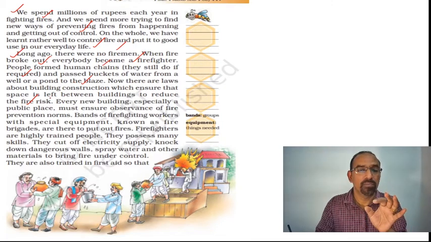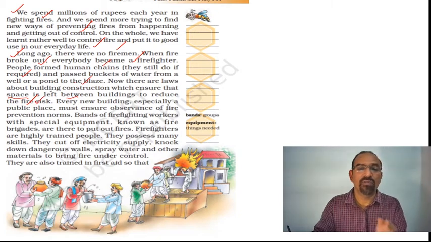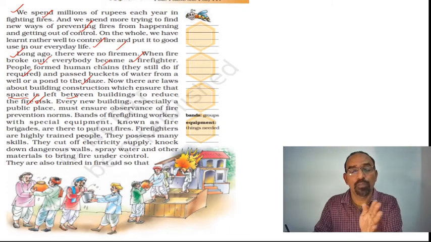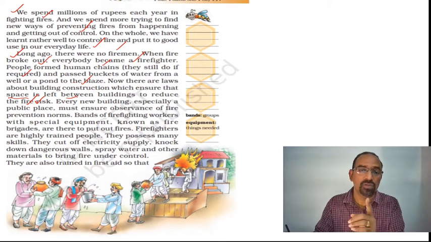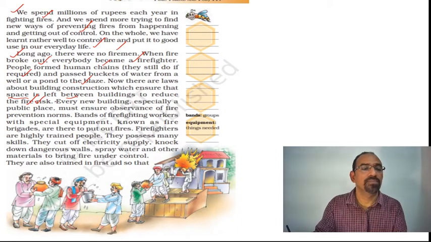The municipalities and authorities ensure that space is left between buildings to reduce the fire risk from one building to another. The possibility of spreading fire should be controlled through living spaces.